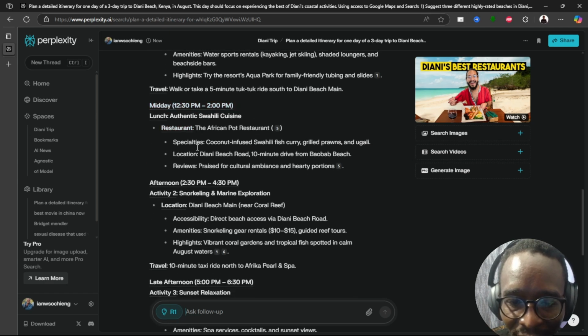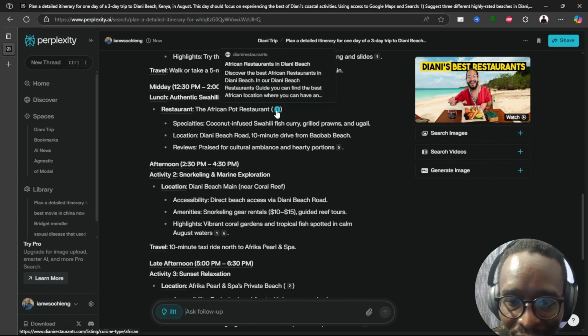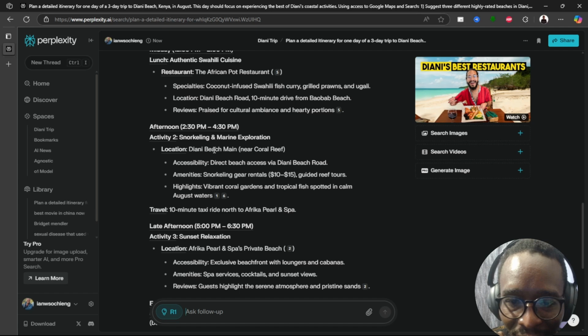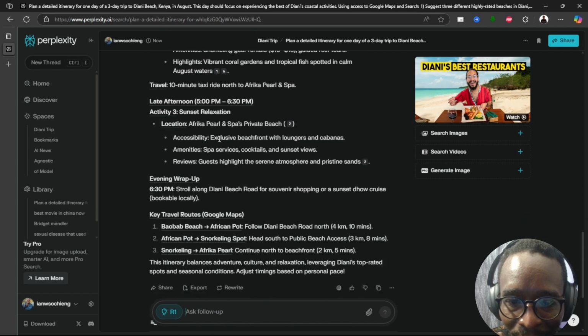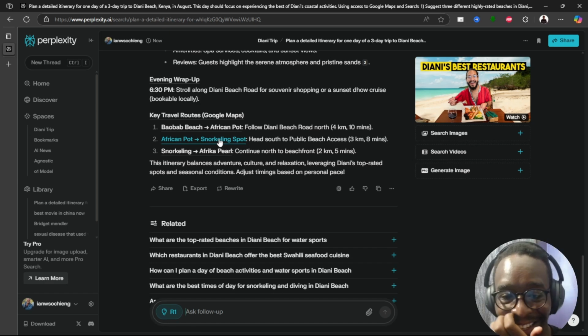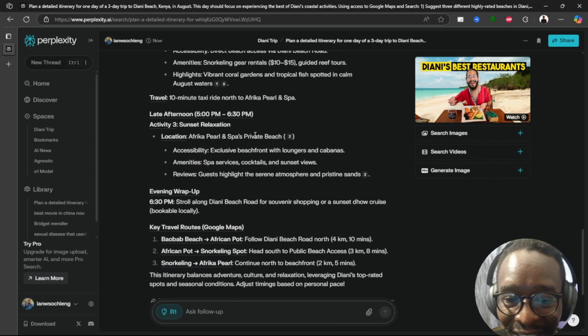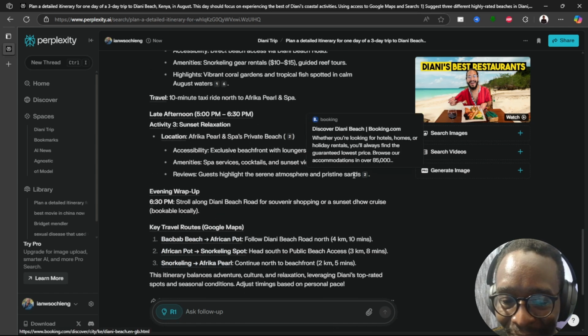And then we have midday, Swahili lunch, African Pot restaurant. There's a link there as well. This is so good. This is good. I like it. I really like it. So this is Babo African Pot. So it also gives you key routes. This is good. This is better than what we got with Gemini, to be honest. This is better than what we got with Gemini.